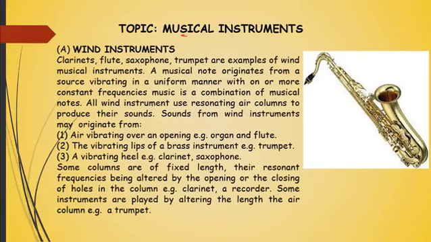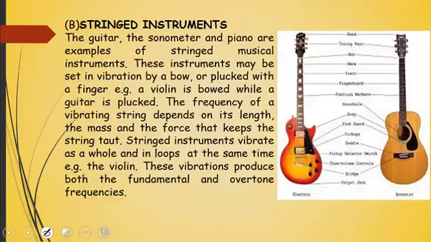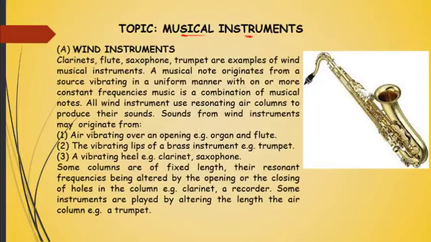Let's look at musical instruments now and how they are able to produce sounds. We have different kinds of musical instruments. Let's start with wind instruments. As the name implies, it simply means sound from wind. Put simply, wind instruments are instruments that generate sounds from wind. We have examples such as clarinets, flutes, saxophone, trumpets. They are all examples of wind instruments.